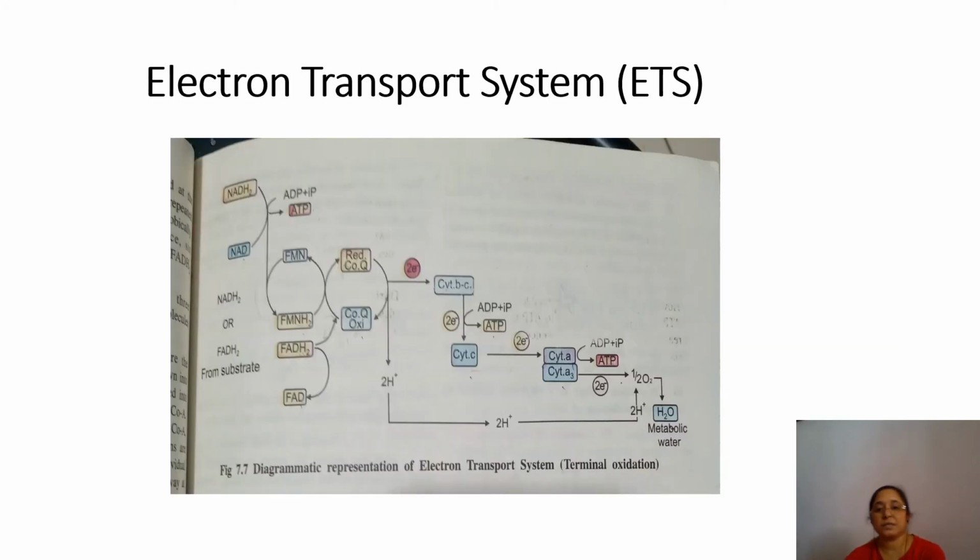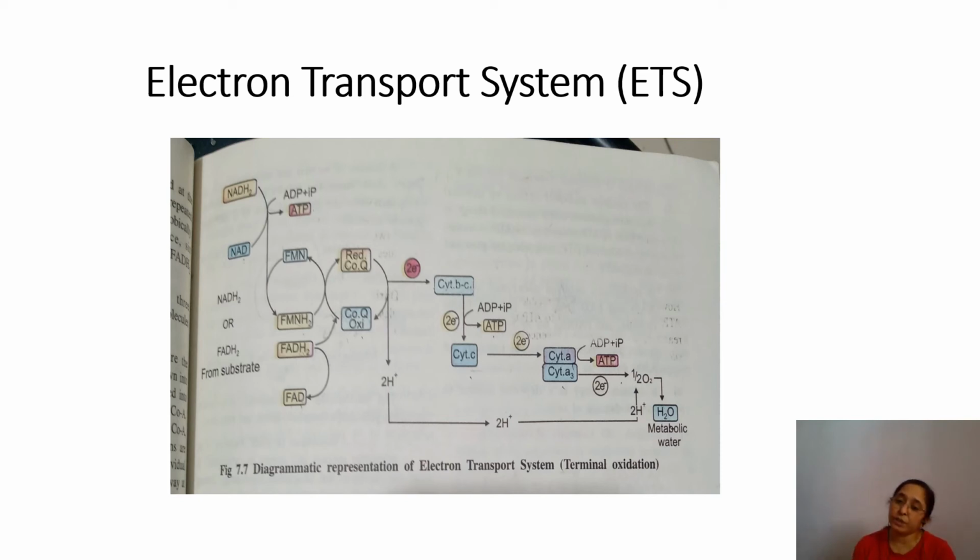Now come to the next, electron transport system or ETS. Fine. It is also called terminal oxidation. So this is a diagrammatic representation of the ETS. Here, first of all, during glycolysis and the Krebs cycle, respiratory substrates are oxidized at several steps, and this occurs by the removal of hydrogen, that is dehydrogenation.